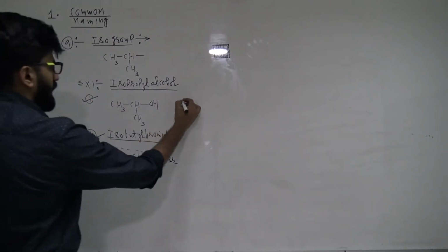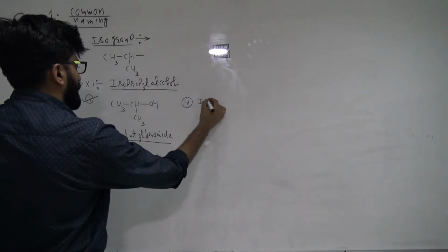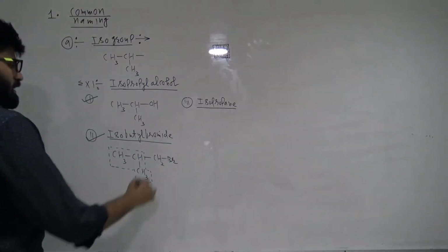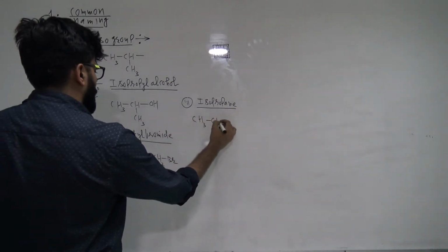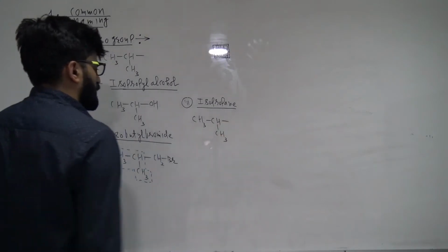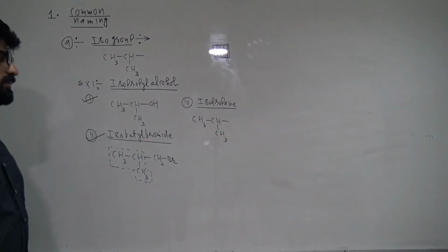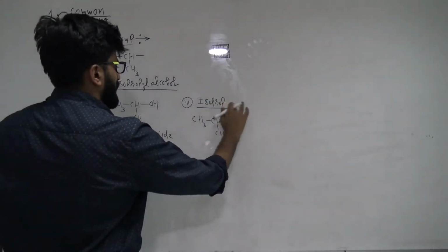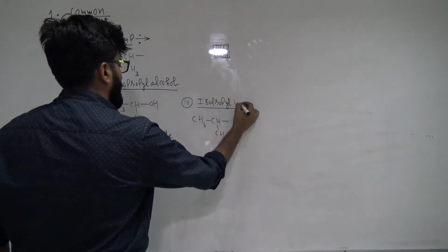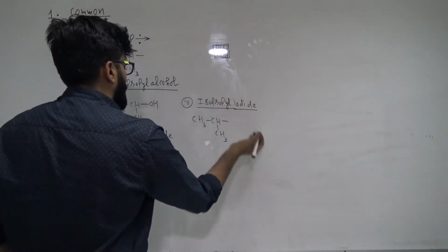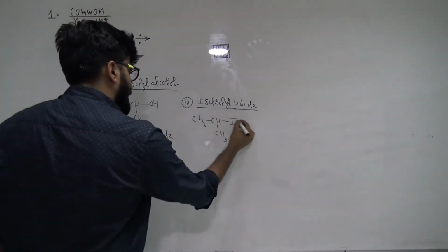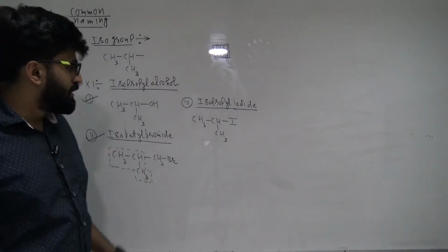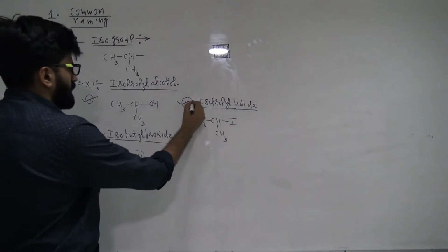Similarly, if I ask you to write the structure of isopropane, no problem, we know the iso group. I want propane, but isopropane does not make any sense. We will do it like this. Let's say isopropyl iodide. Since this is isopropyl and now I will add iodine, it becomes isopropyl iodide. So this is how we will do the common naming.